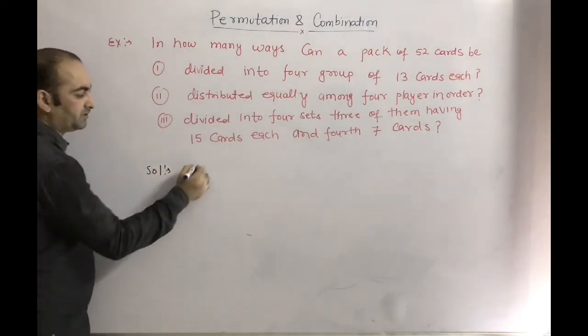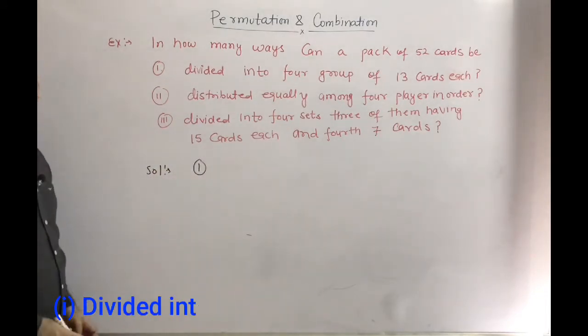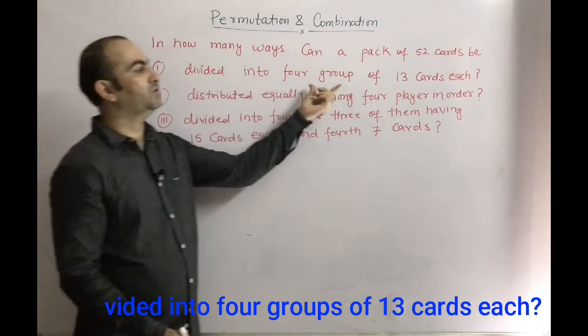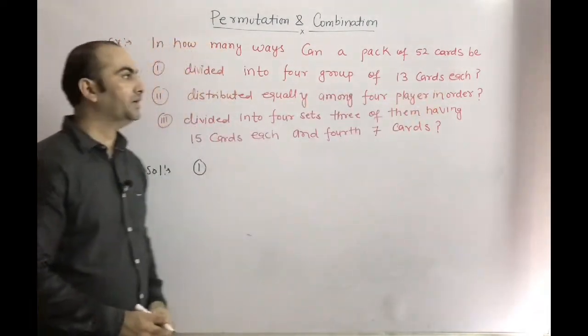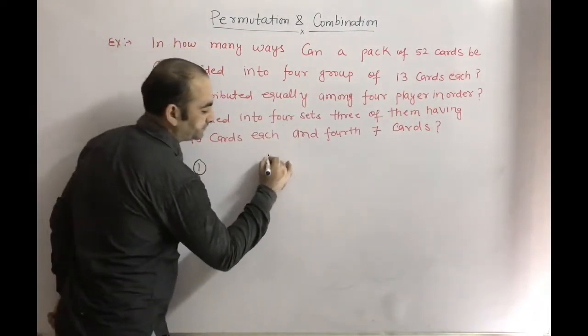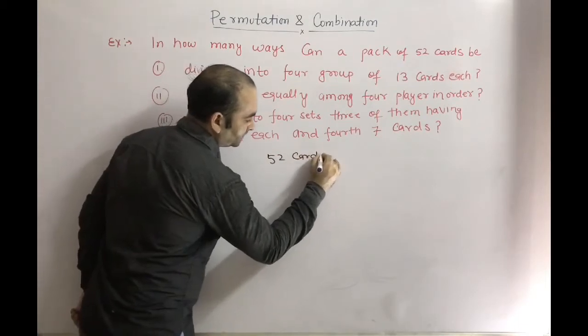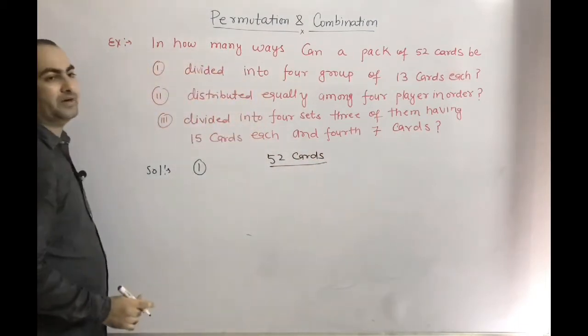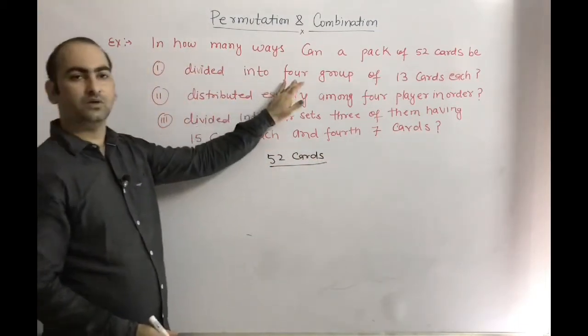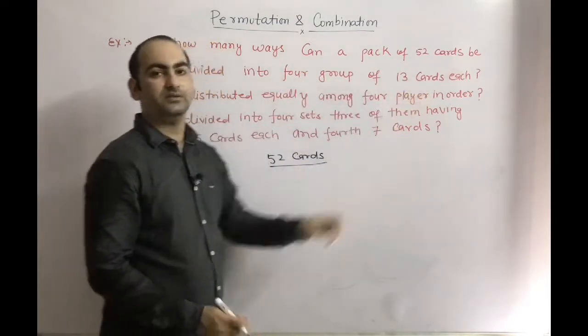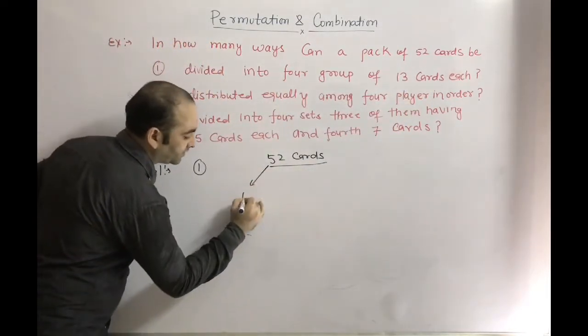First we are solving the first part. We want it divided into 4 groups of 13 cards each. Total cards are 52. These 52 cards we have to divide among 4 groups, each having 13 cards. So in each of the four groups we want 13 cards.